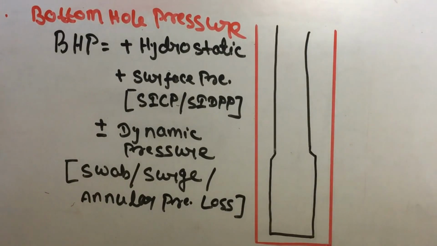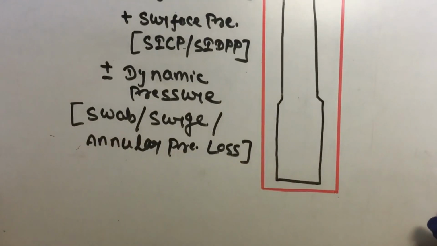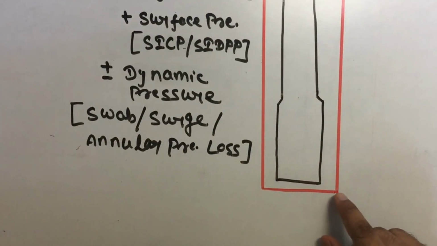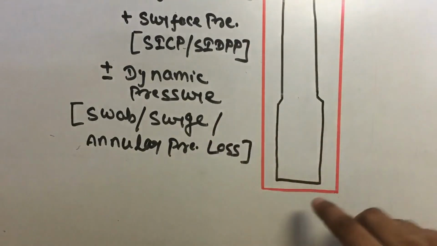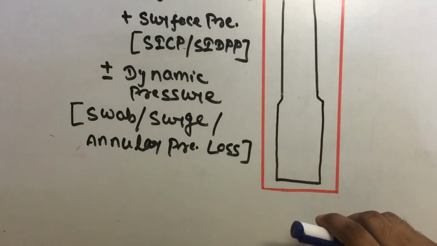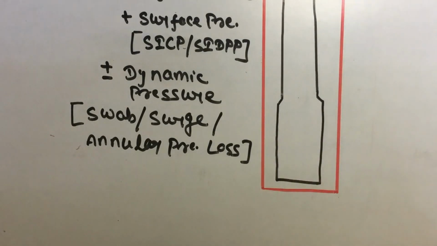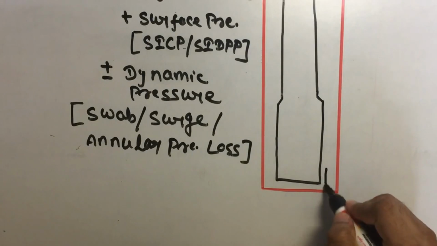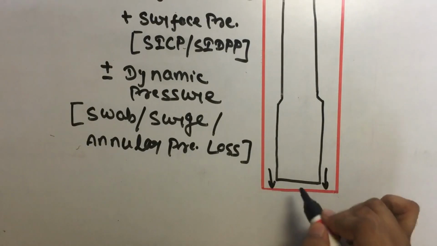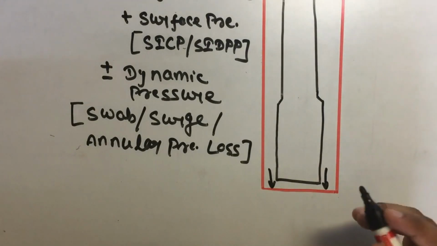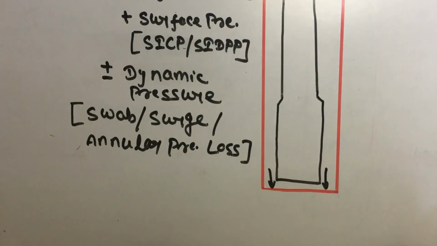Bottom of hole means what? This is the bottom of our well, and all the forces will act here, in the downward direction, at the bottom of the well.